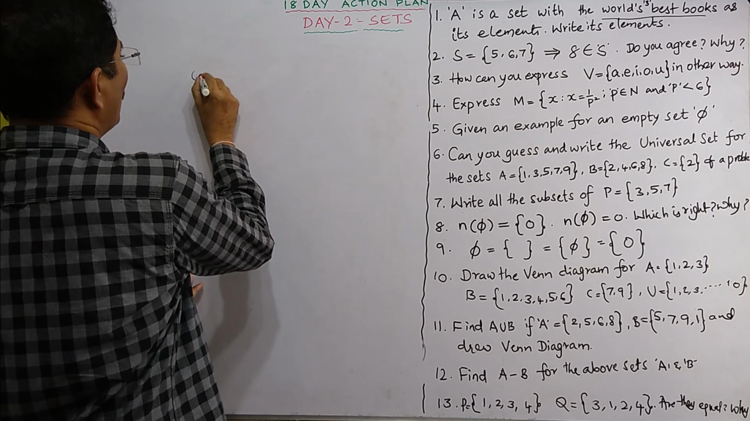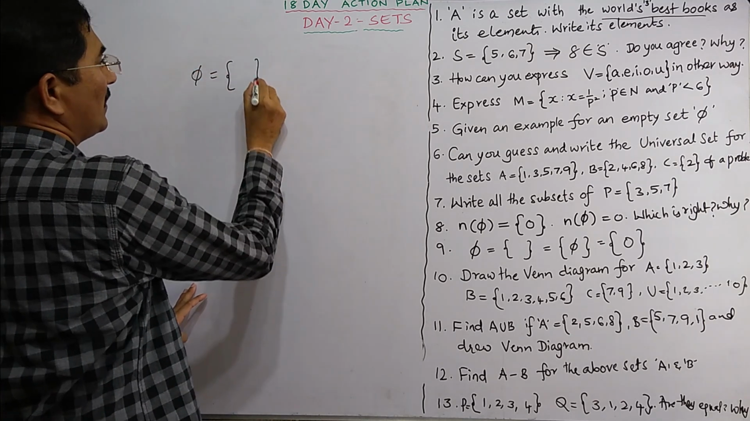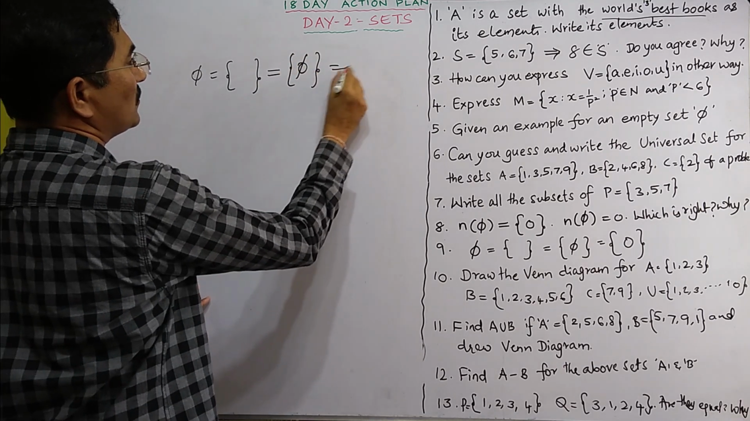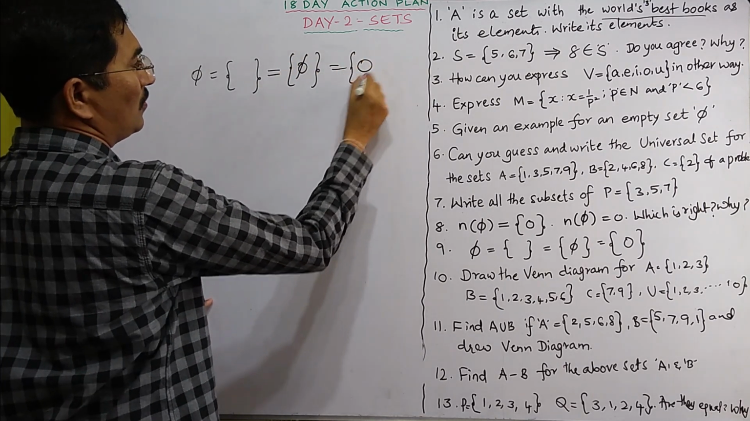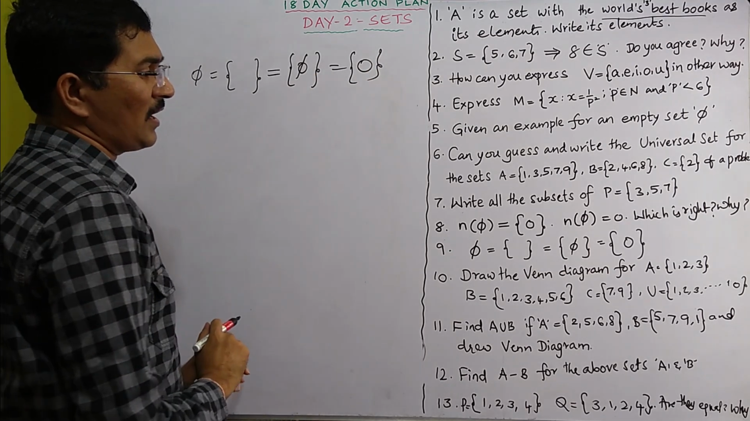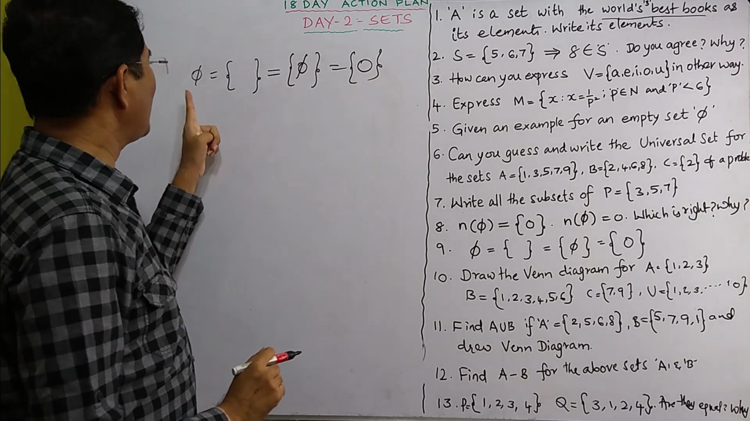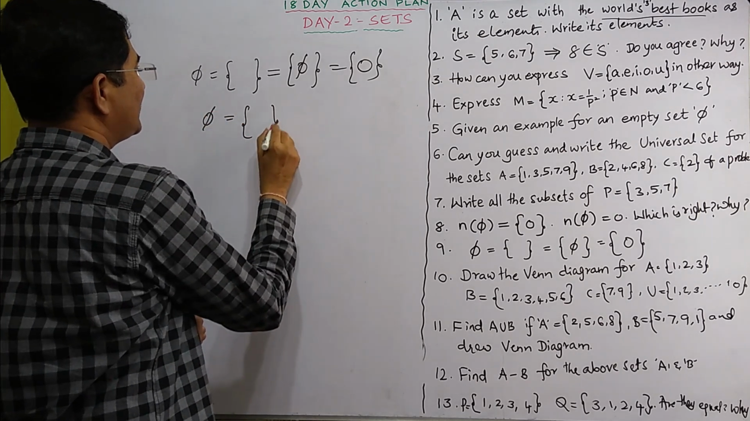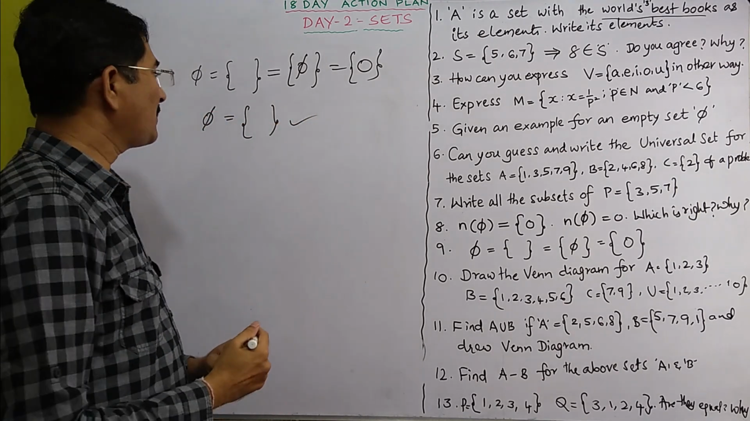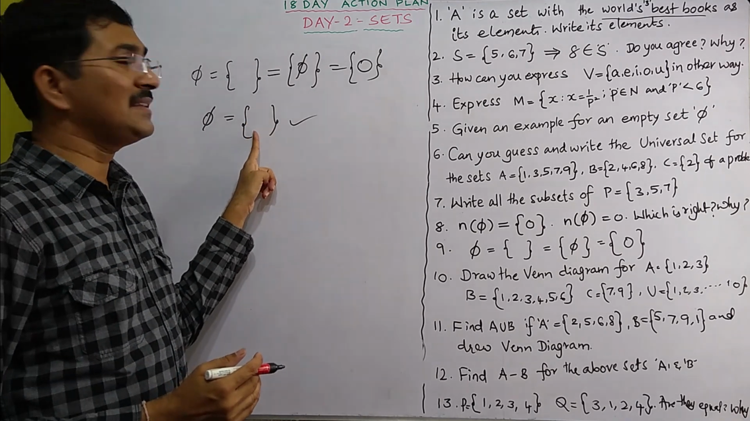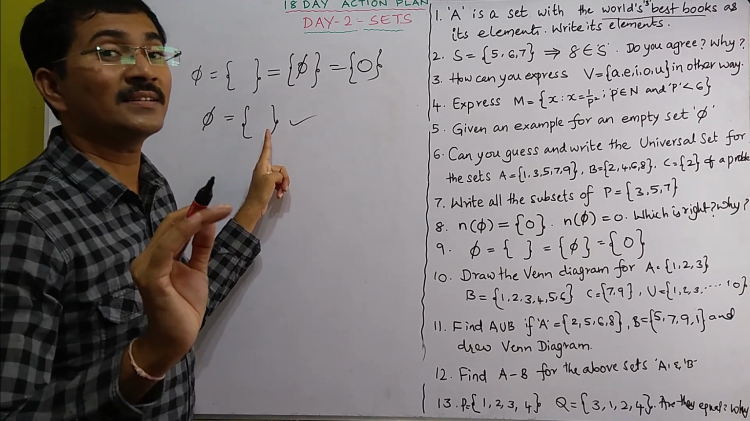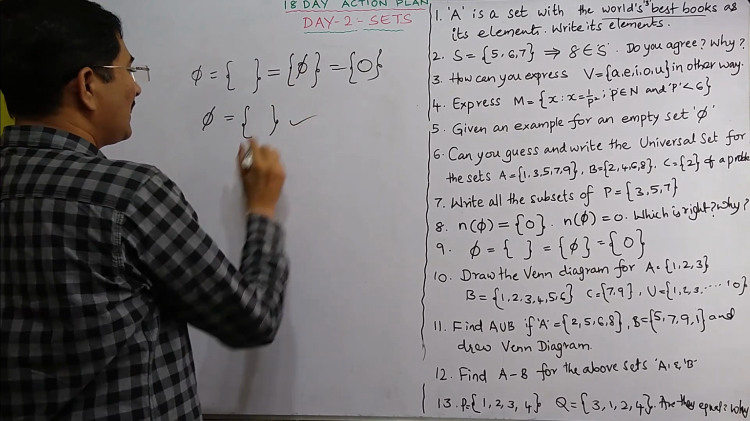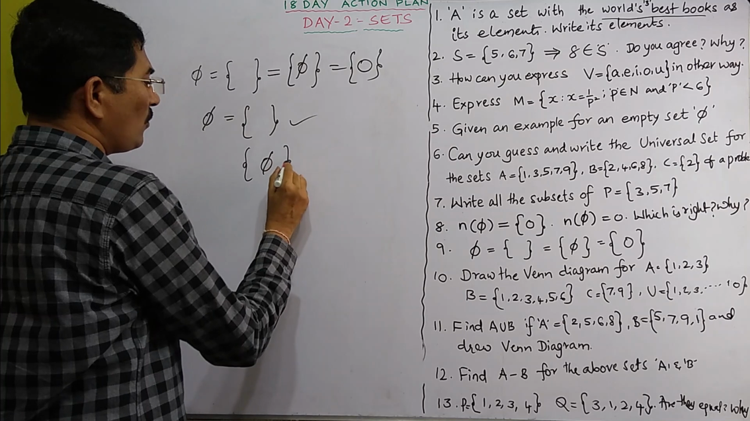So what is given? φ is equal to this one, which is equal to {φ}. This is equal to 0. Is it right or wrong? So φ means a null set. So φ is equal to a null set. This is accepted. That means there should not be anything in these brackets, not even dust. So this is right.